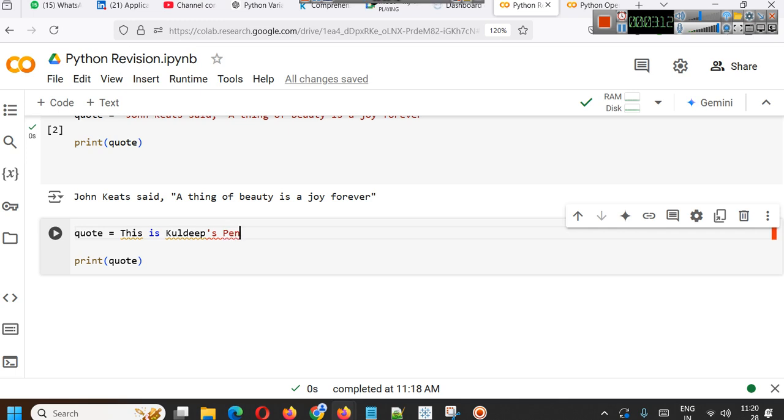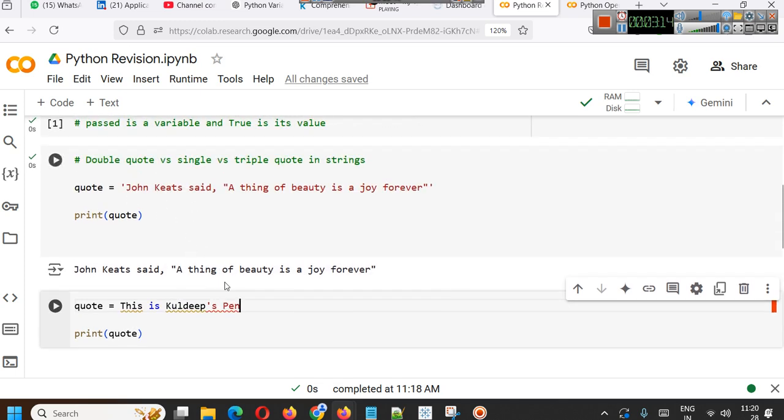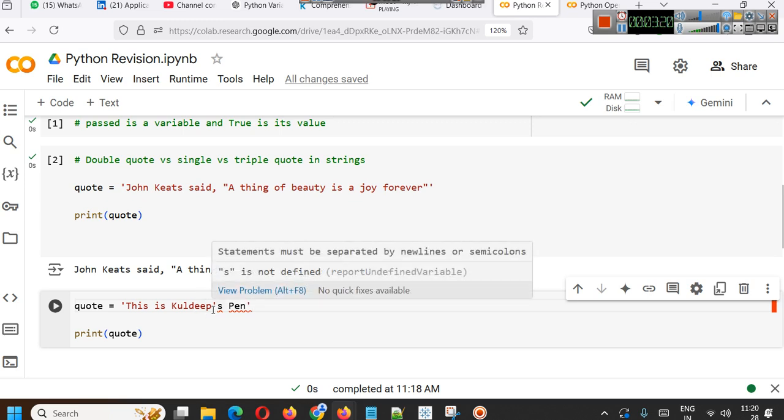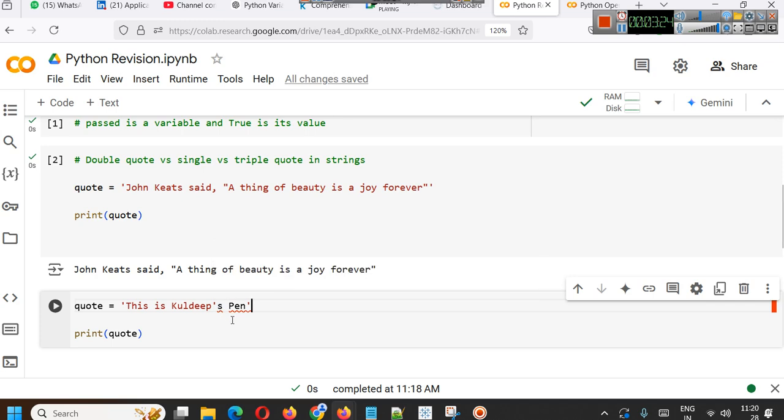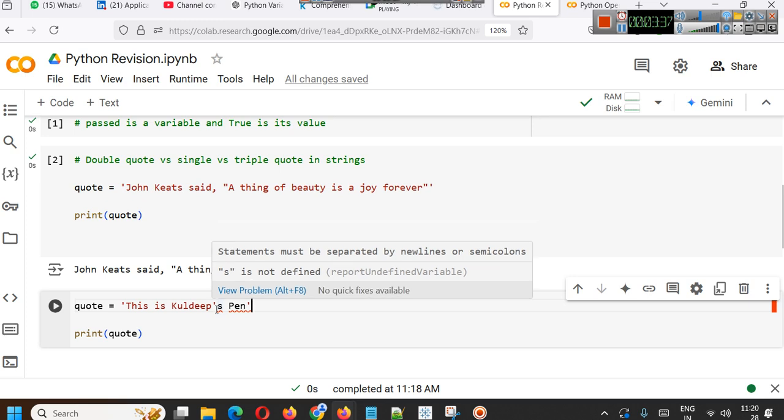Here you can see, when you start with a single quote, the apostrophe is part of your string. This applies to SQL also, and to many other things. The apostrophe is part of your string because it's apostrophe s, right?